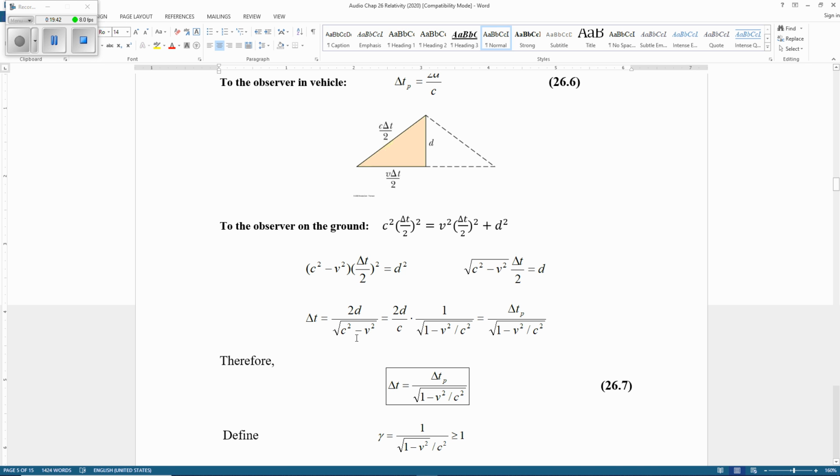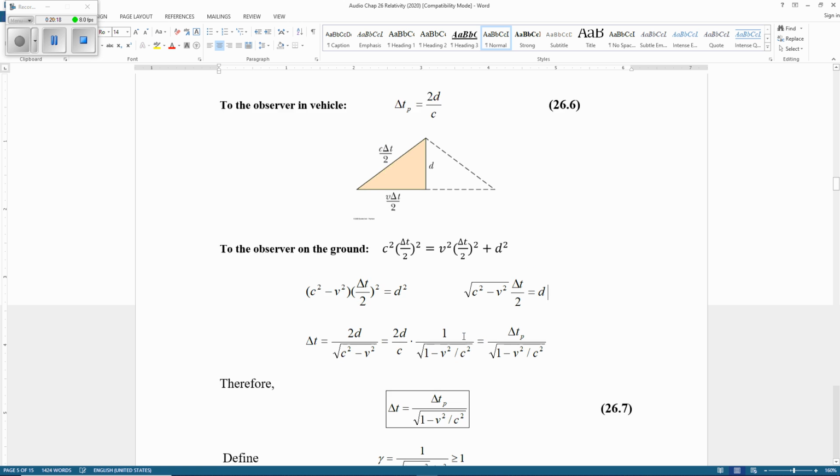For example, this one here equals c squared times parentheses 1 minus v squared divided by c squared, then close, right? Then you have c squared come out and become c. Then we have 2d over c times 1 over the square root inside of 1 minus v squared over c squared. Again, v is the speed of the vehicle and c is the speed of light.